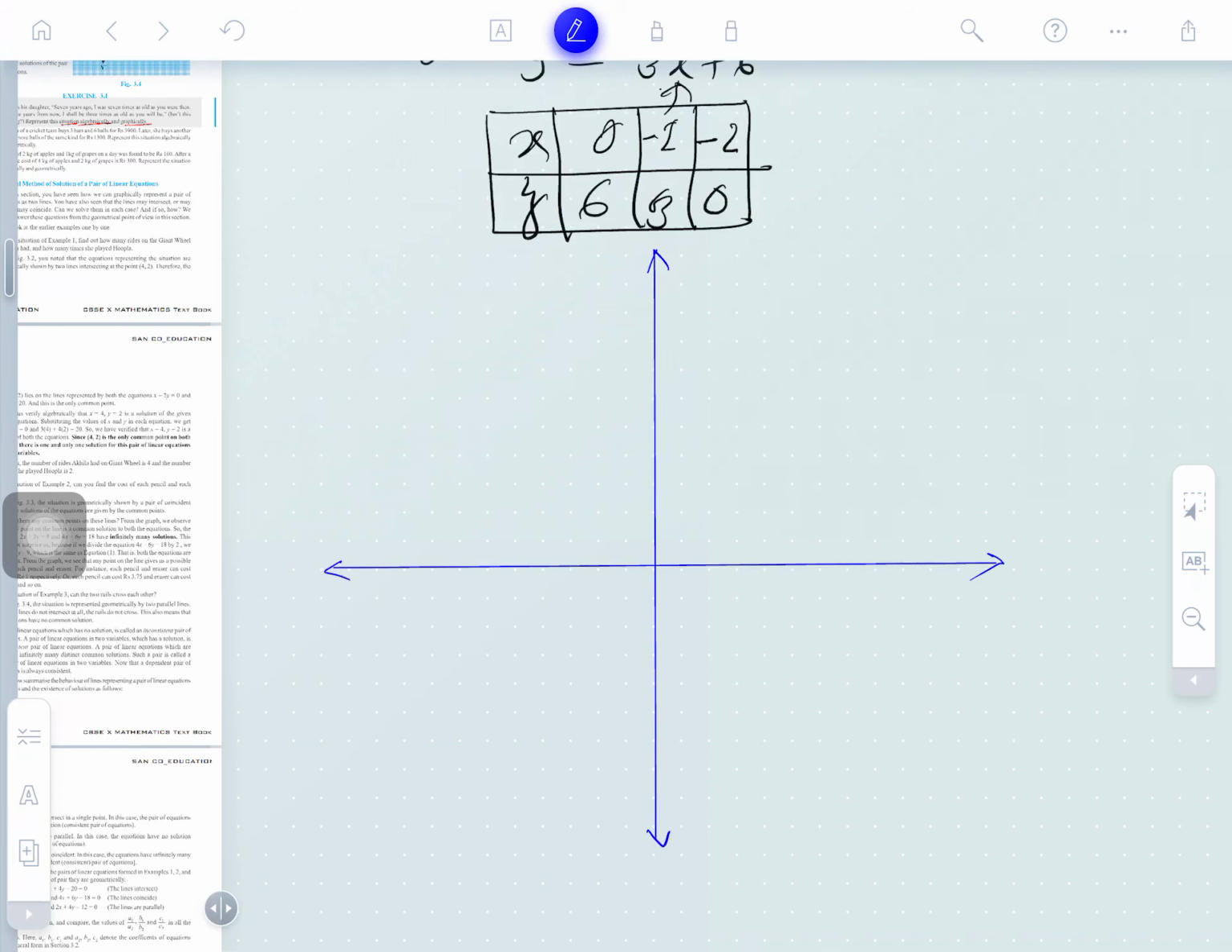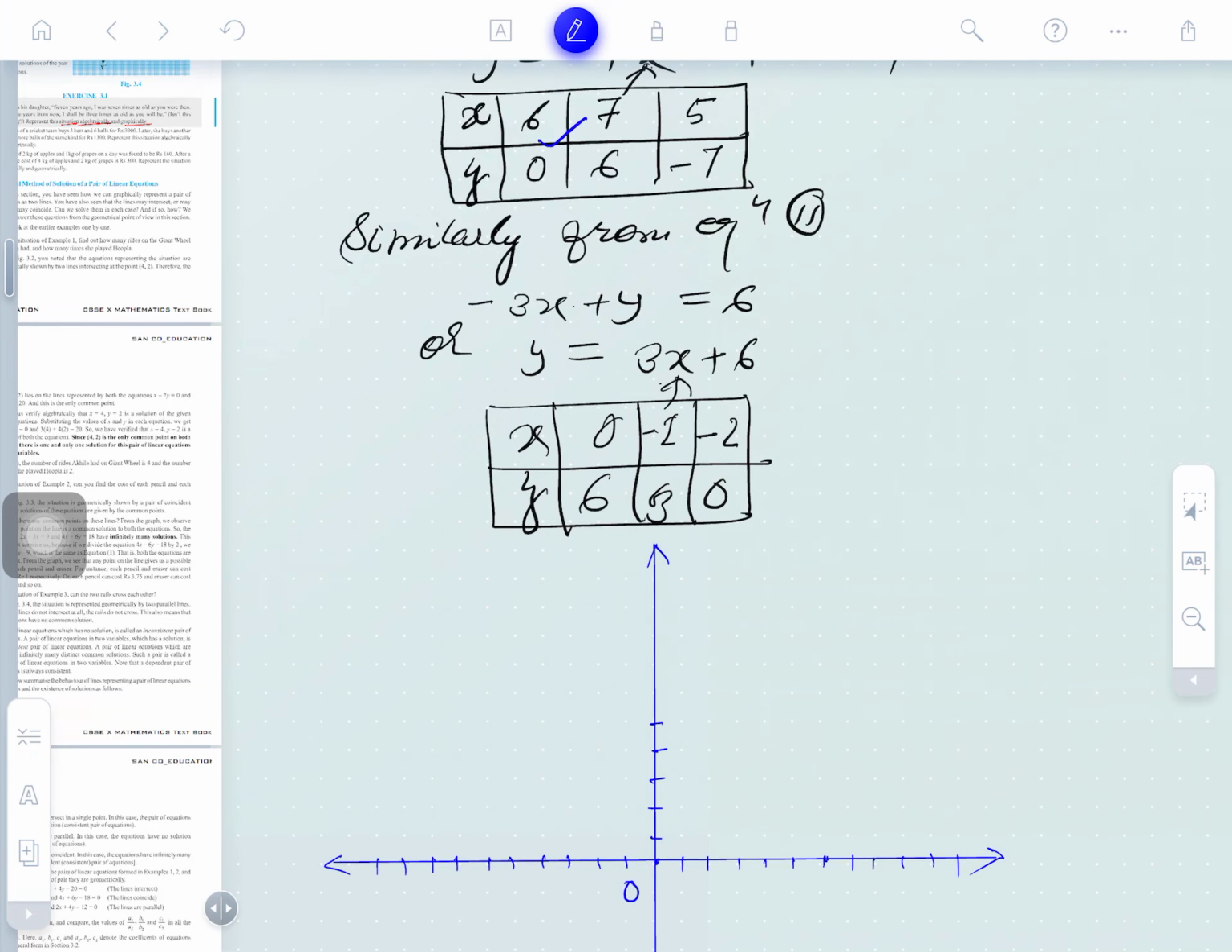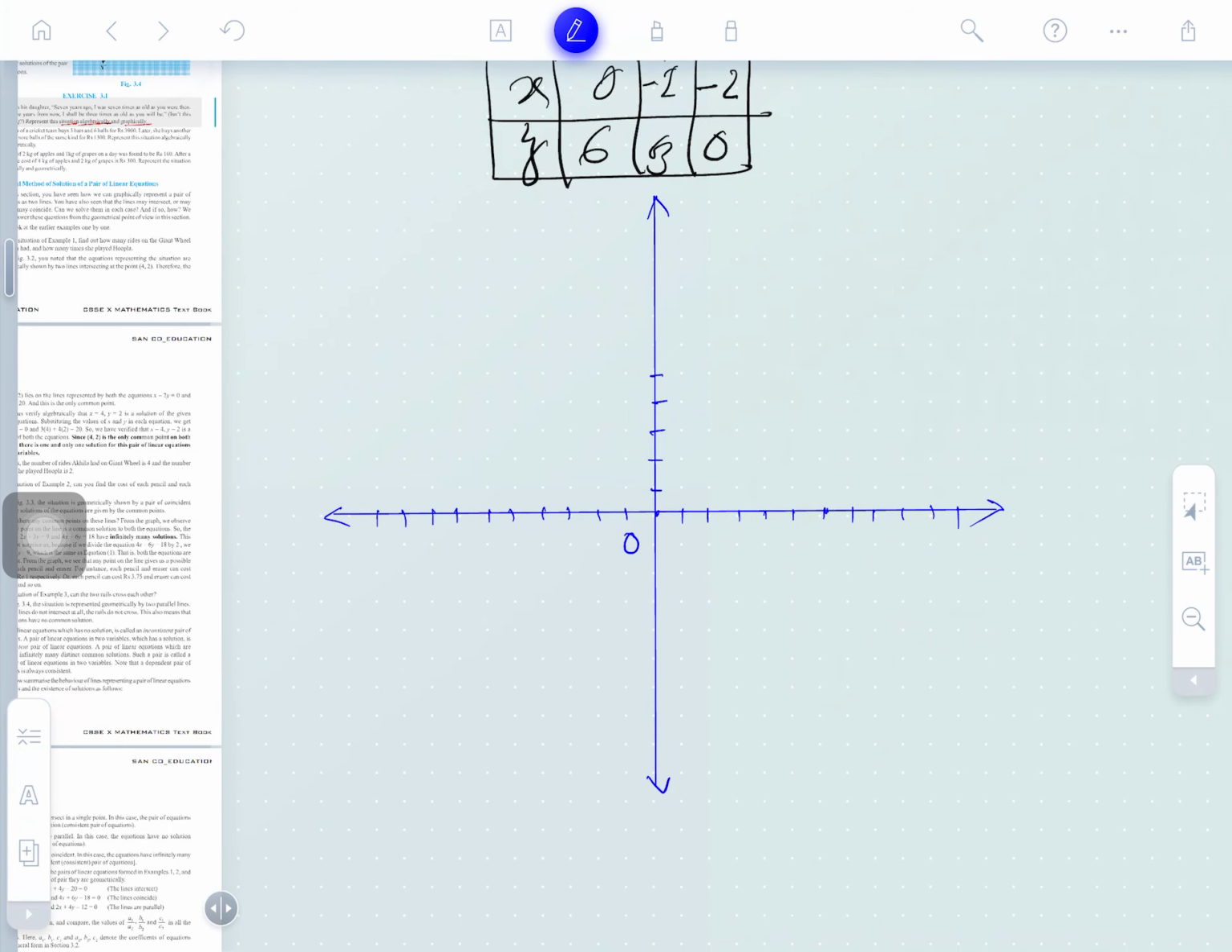On the graph paper you will mark 1, 2, 3, 4, 5, 6, 7, 8, 9, 10, 11. Further 1, 2, 3, 4, 5, 6, 7, 8, 9, 10. Furthermore also 1, 2, 3, 4, 5. So what is the first pair? At 0, 6. 0 at 6: 1, 2, 3, 4, 5, 6. This is the first coordinate. Clear?